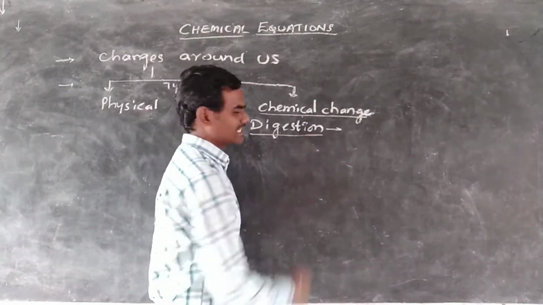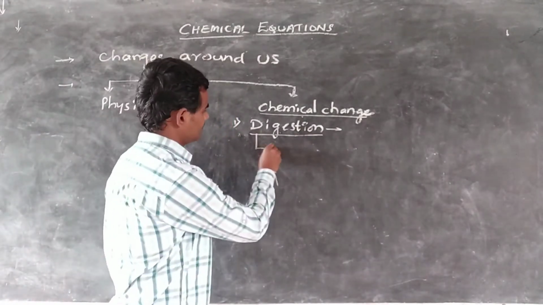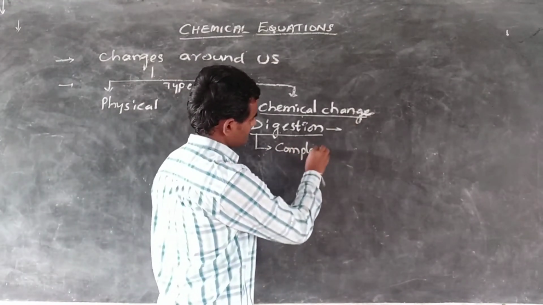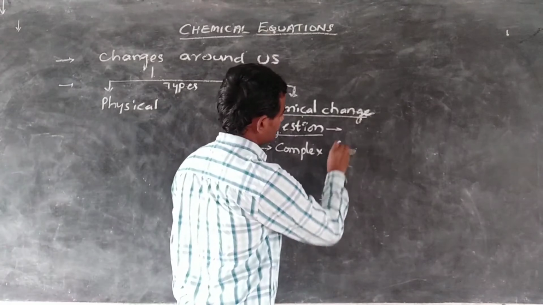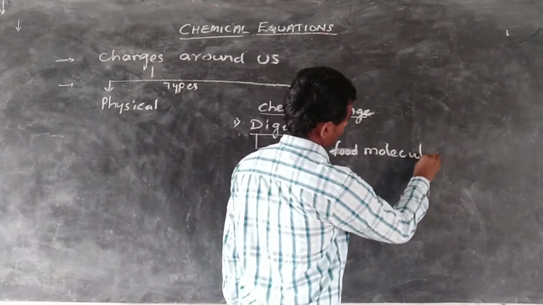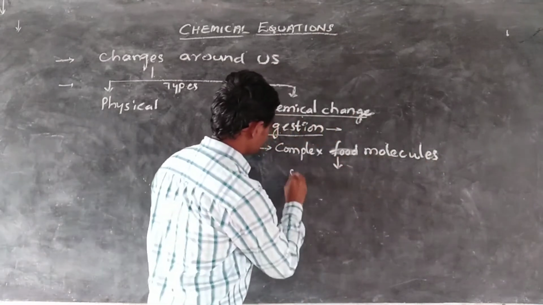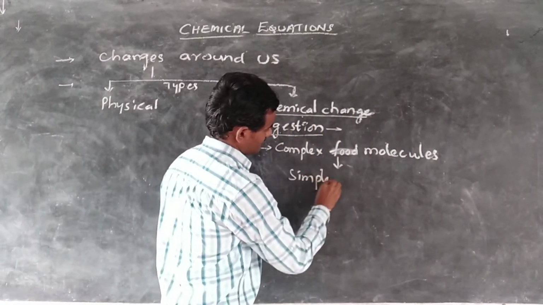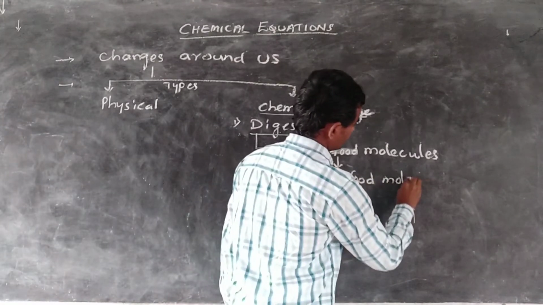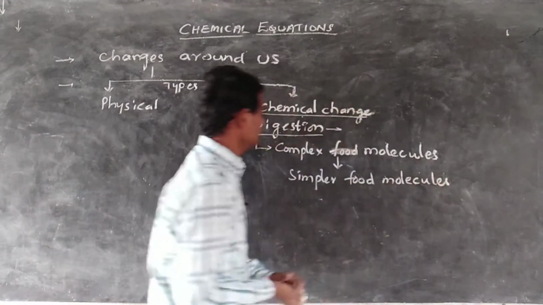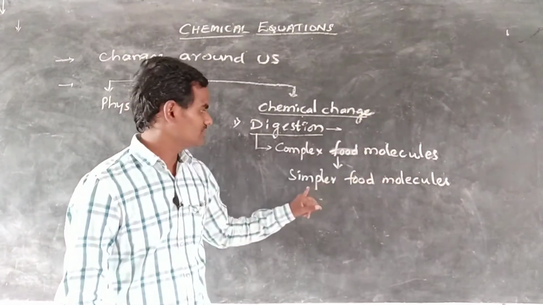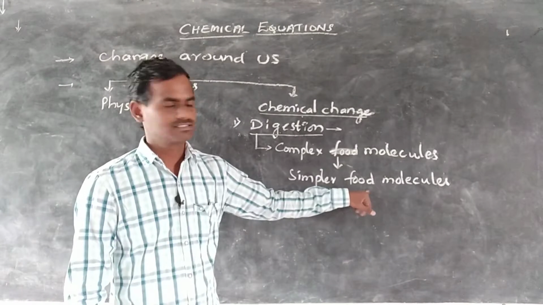In simple terms, the definition of digestion is: complex food molecules change to simpler food molecules. The complex food materials change to simpler food substances.